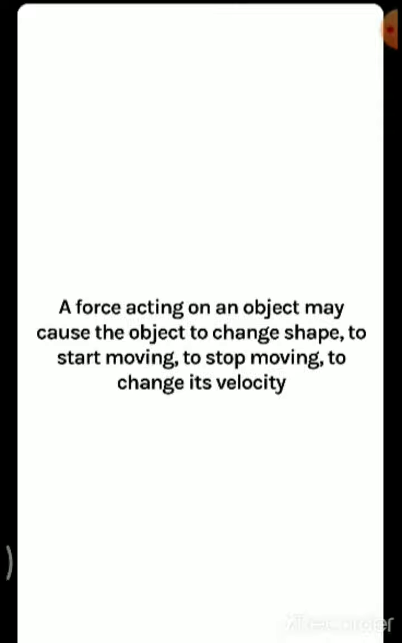A force acting on an object may cause the object to change shape, to start moving, to stop a moving object, or to change its velocity. Because of force, a moving object can be stopped or a resting object can be moved. And because of force we can also change the shape of an object. Yes, this is happening.